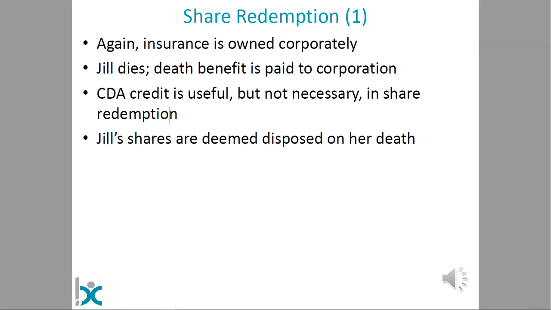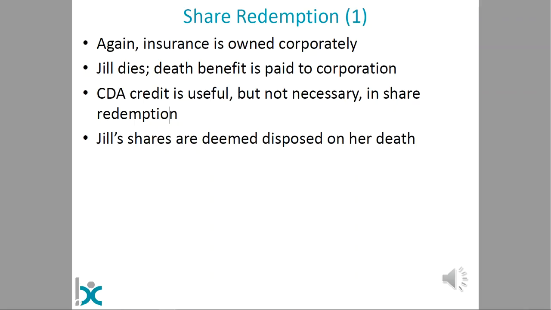The third buy-sell arrangement that we're going to look at is the share redemption agreement. It's probably the most complicated of the three that we look at in detail, and there are some provisions of the Income Tax Act here that are not always readily apparent. Once again, we're going to have the insurance owned corporately.